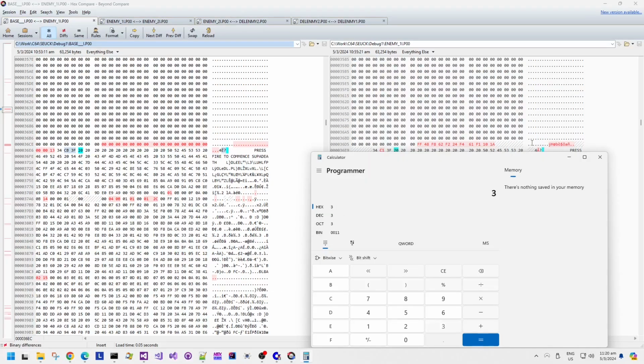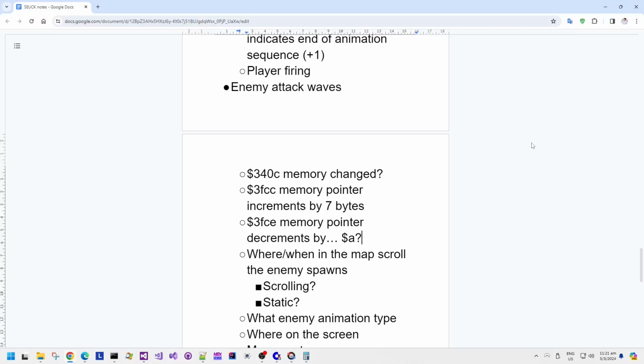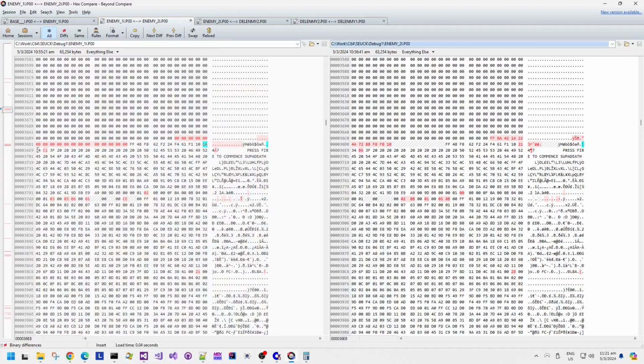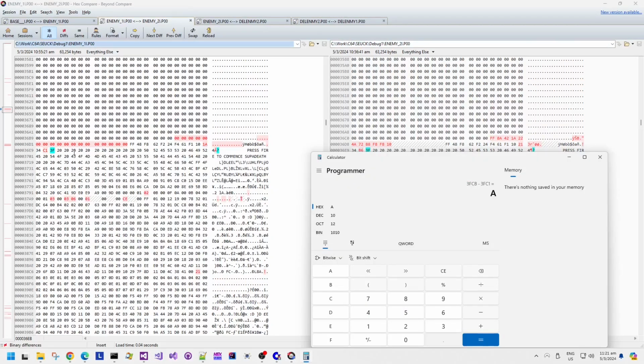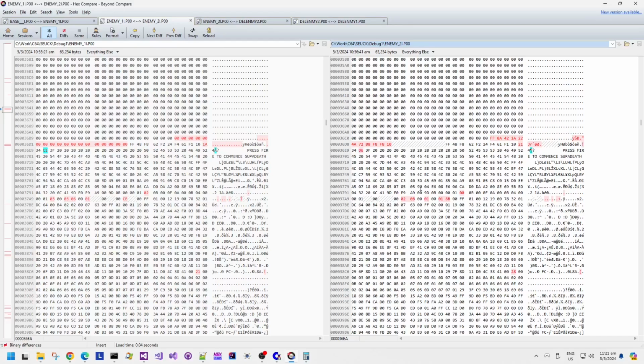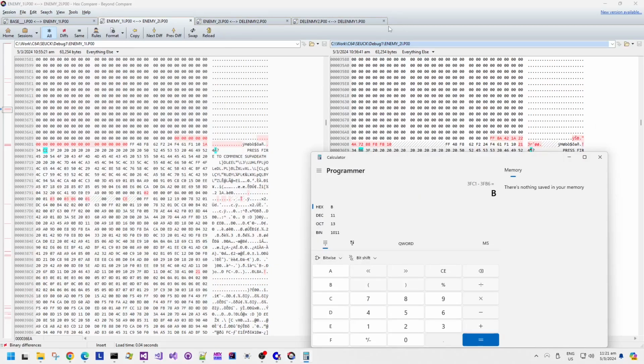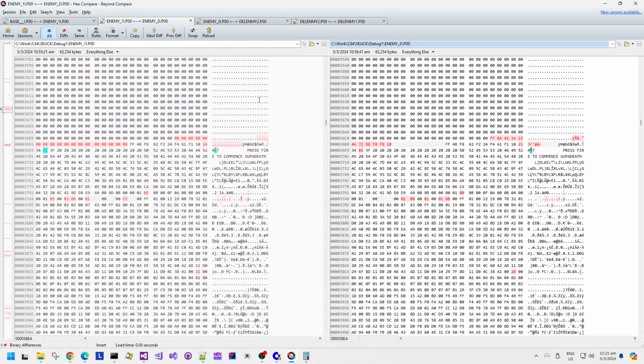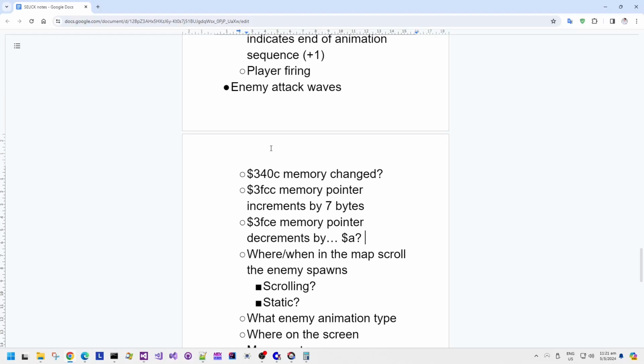3FCB minus 3FC1 is going to be A, right? Yep, in hex, which is 10 in decimal. Maybe the larger chunk of data is to do with movement data. So let's just check those two pointers. That's B this time. So the variation in the second pointer seems to have more bytes when the enemy moves more, perhaps. So we're getting somewhere with this.